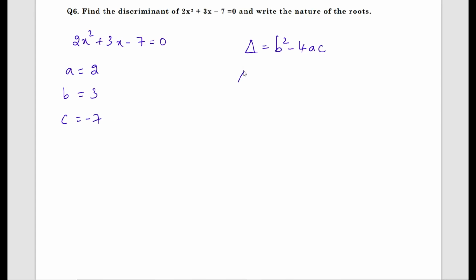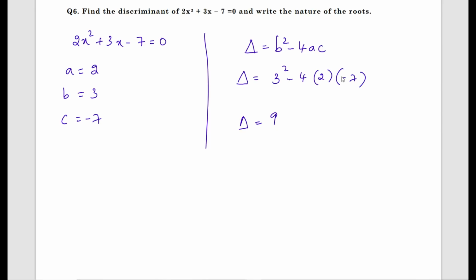Okay. Now delta equals, substitute the values of a, b, c in this formula. That is b square is 3 square minus 4 times a is what? 2. C is minus 7. Delta equals 3 square is 9.